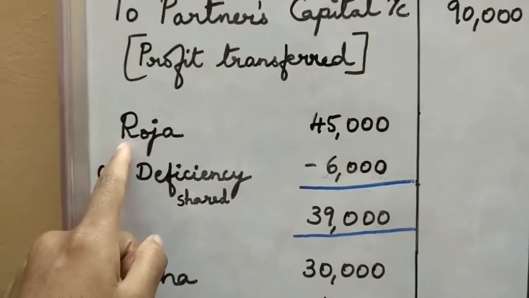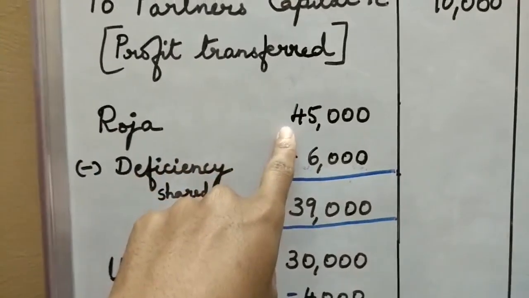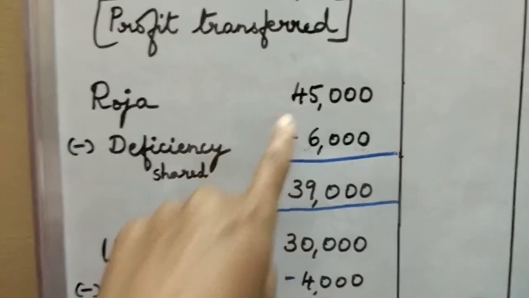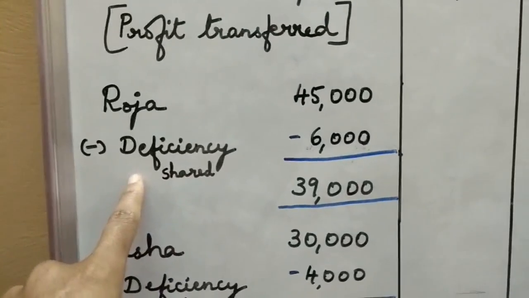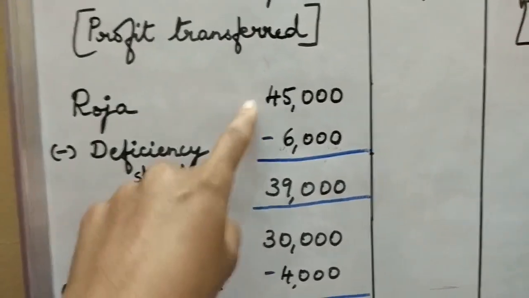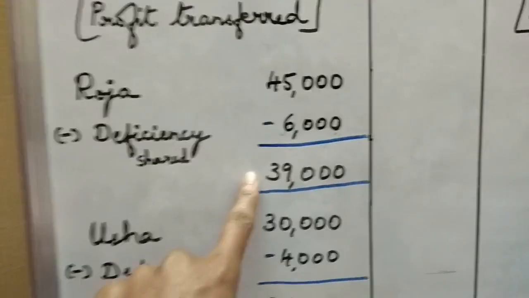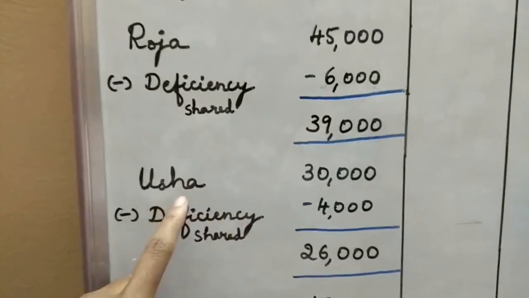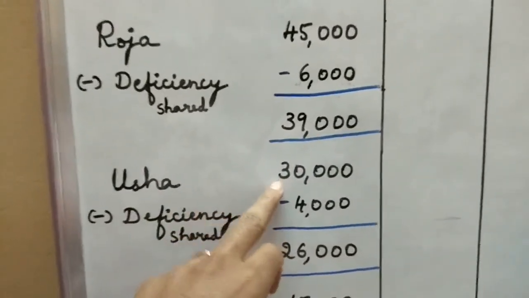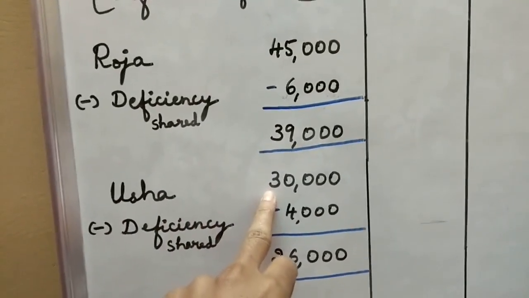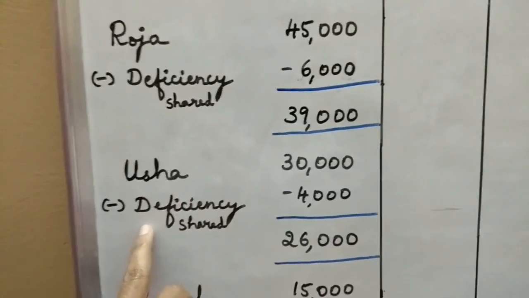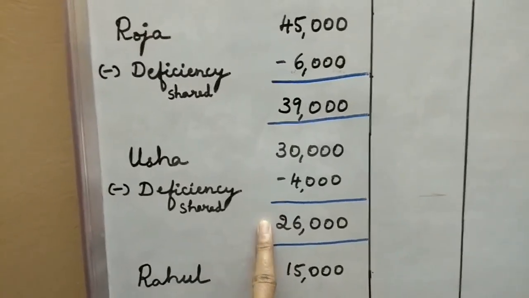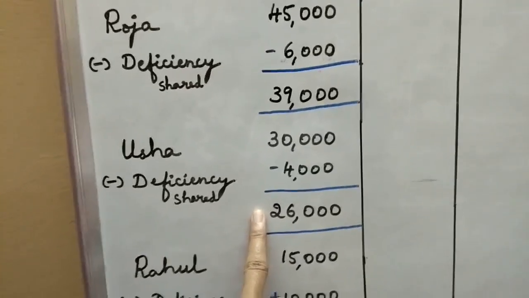So going for Roja, first, when we calculate the profit as per the new profit sharing ratio, it is 45,000. But what was the deficiency, the loss shared by Roja? It's 6,000. So when you minus it, Roja is getting 39,000 as profit transferred. Next, going to Usha, similar. The actual share of profit is 30,000, but the deficiency shared by her, giving it to Rahul, is 4,000. So for her, the profit to be transferred is 26,000.